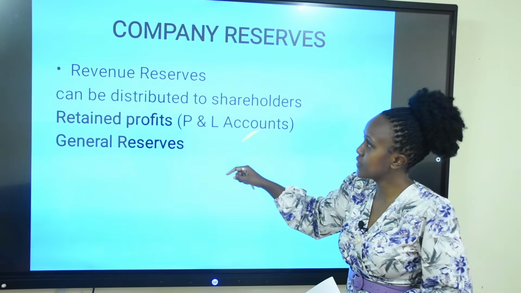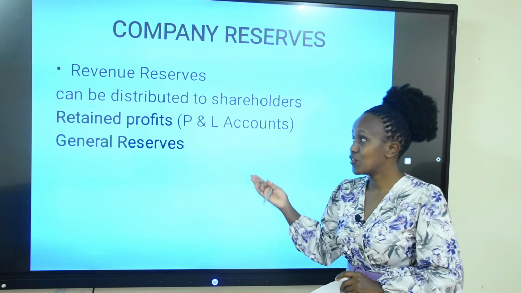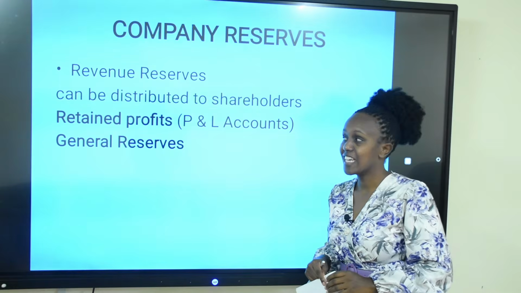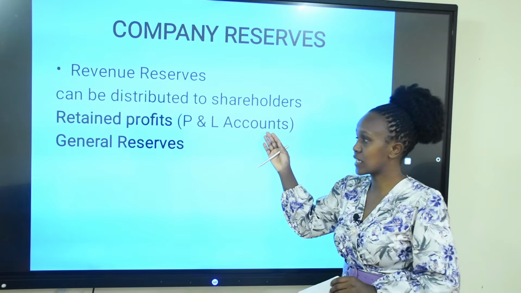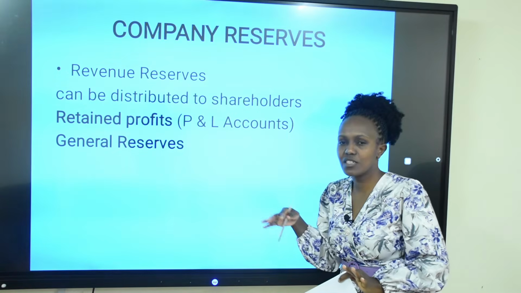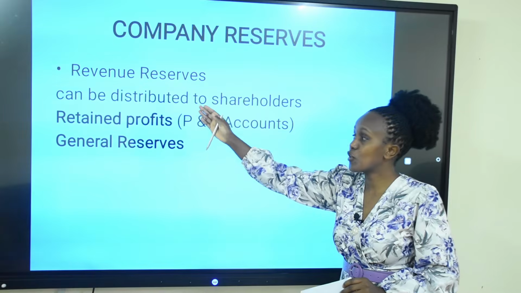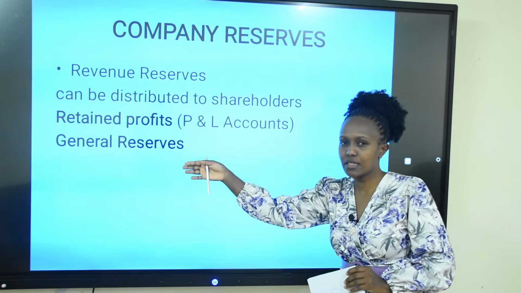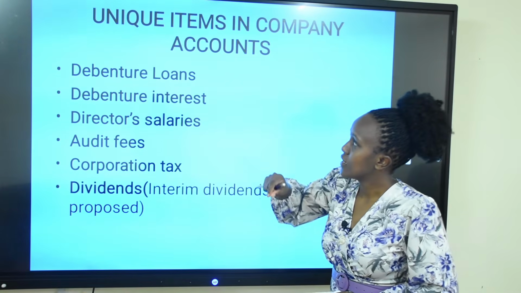Another type of reserves you can have is revenue reserves. Revenue reserves can be distributed to shareholders in form of dividends, and they include the general reserves and the profit and loss account, which is the retained earnings accumulated into one account. And we are saying from these reserves, then dividends can be paid to shareholders. So that is it about the company reserves.